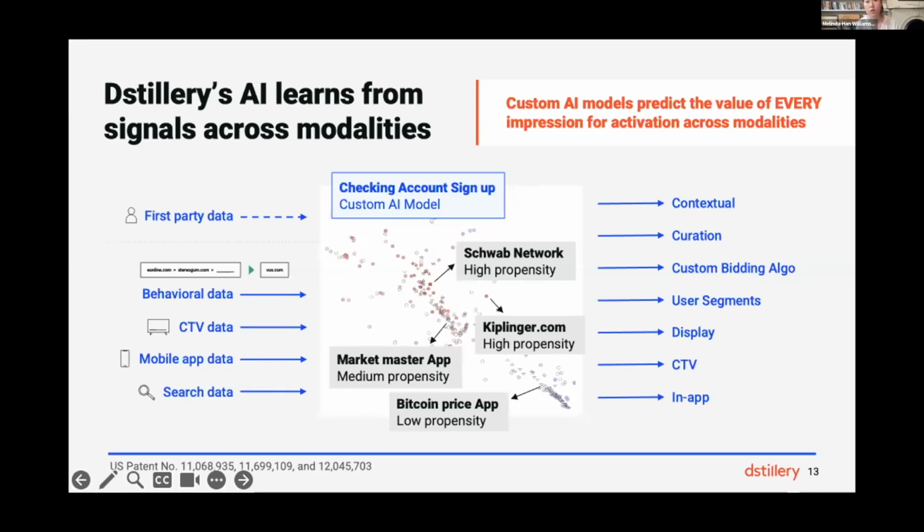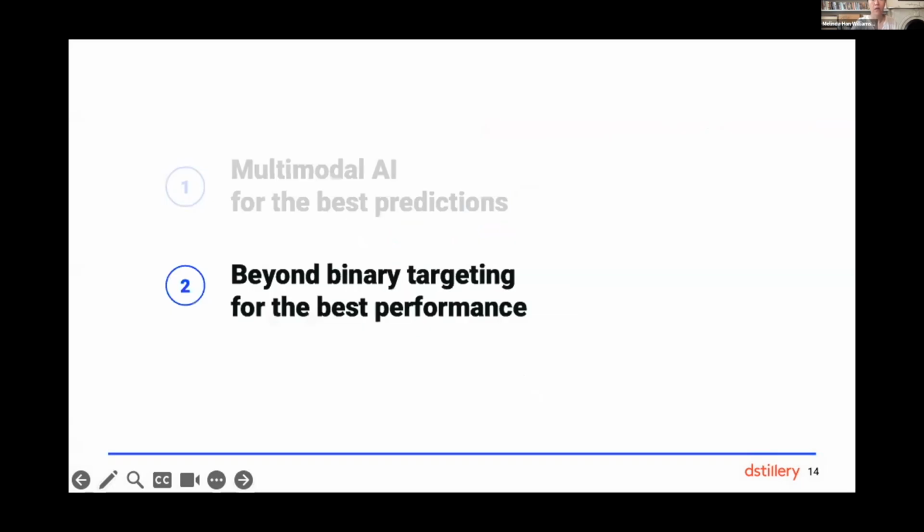But for those advertisers who want the best performance, because we know the value of every single impression, whether or not there's a user ID available, this approach lets us access a level of efficient performance that's way beyond traditional targeting. So the second chapter of my story is about how predicting the value to the campaign of every single potential impression unlocks an opportunity to move beyond binary targeting for massive performance improvements.